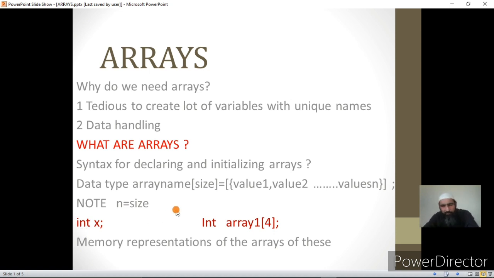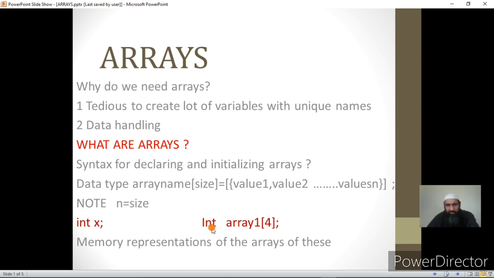Now, what are we doing here in this statement? We are basically creating four variables, but with the same group name. But of course, each of these variables will have separate names. How we give them separate names, that we'll see.